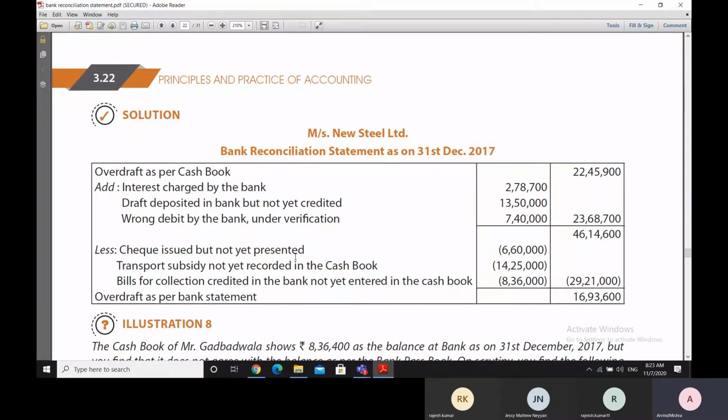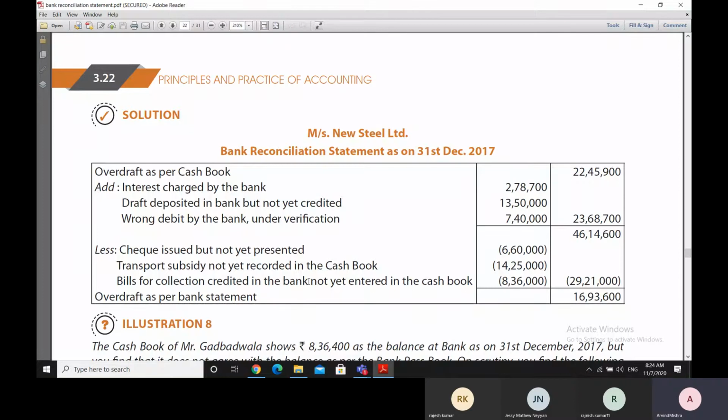Now, certain bills for collection have been credited in the bank. Let's say that we have given this work to our bank that it can collect our payment for the bills or bills receivable, which we have handed over to the bank. So, the bank collects that payment and credits that into our account. So, these have been credited in the bank, but we have not yet entered them in the cash book because perhaps we do not have this information.